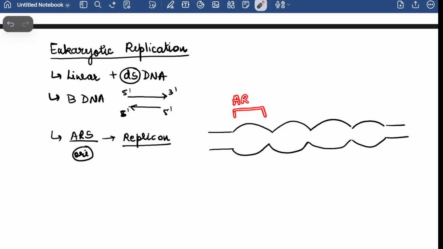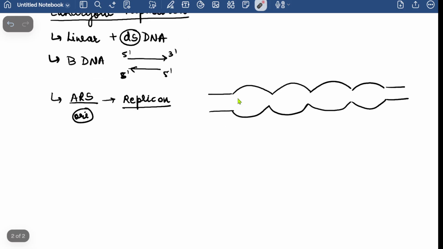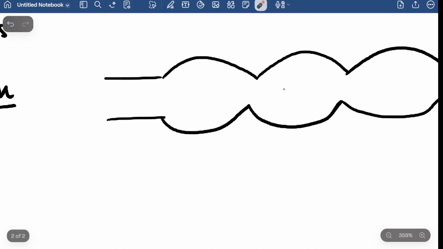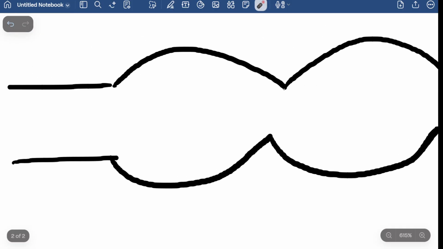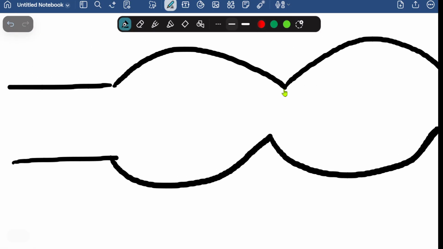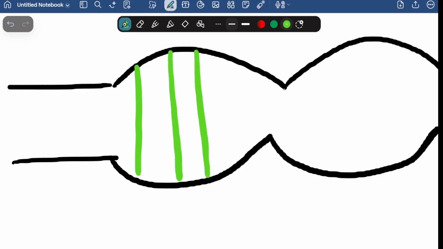So here we have multiple ARS. So this is, let's say, one ARS. So autonomously replicating sequences are present here. Now these ARS also consist of some important sequences which are conserved in them. So let us take a look at only one of these. Suppose this is one of my ARS, that is autonomously replicating sequence. So it consists of certain conserved sequences.